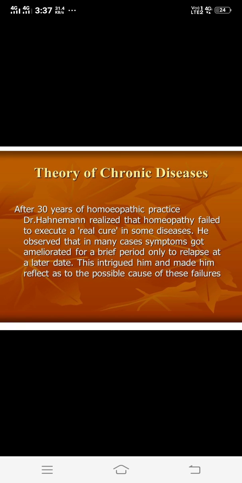When we give the medicine for a chronic disease, the patient feels well, so the start is pleasing. Then when we continue the medicine, the continuation is not so favorable in chronic conditions, and the outcome is hopeless.